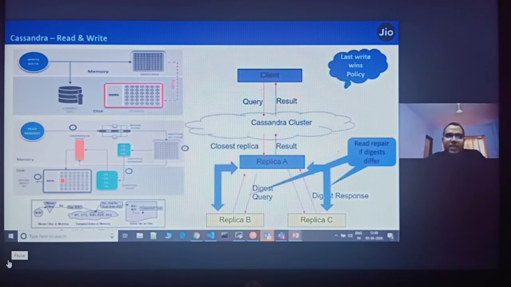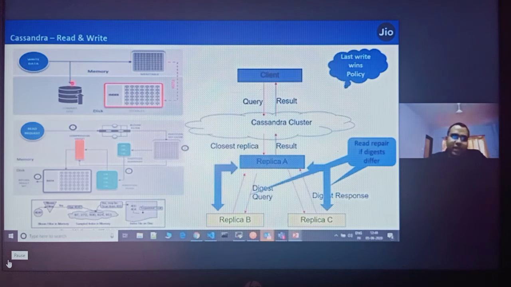Whenever you write, for example an insert into a table with columns 1, 2, 3, 4, Cassandra first writes that data into the in-memory mem table. Once it is full, it gets flushed to disk in the form of SS tables, bloom filters, and index files for later search.